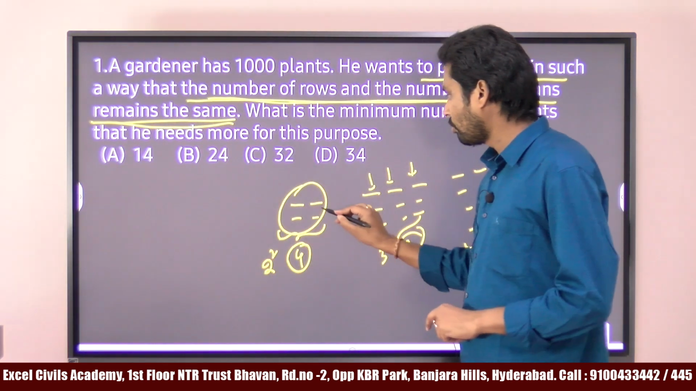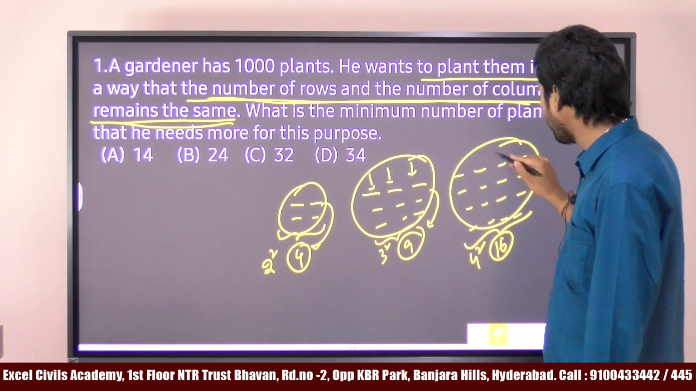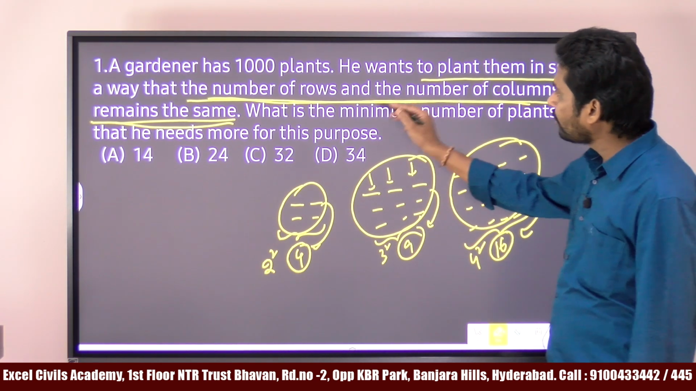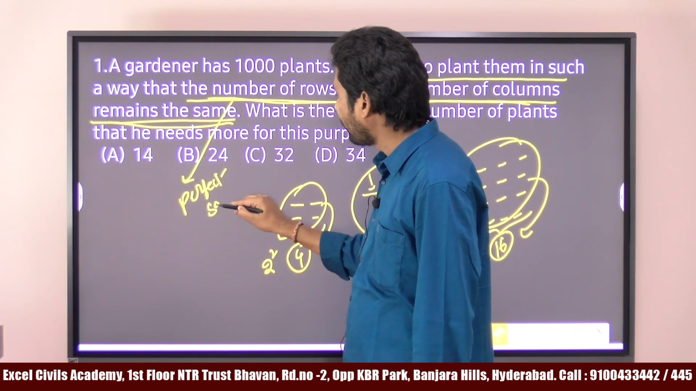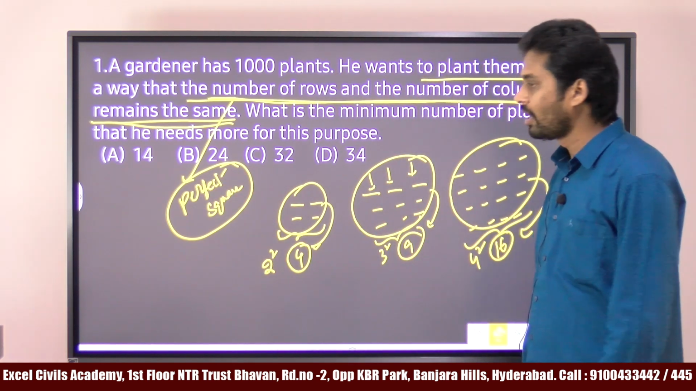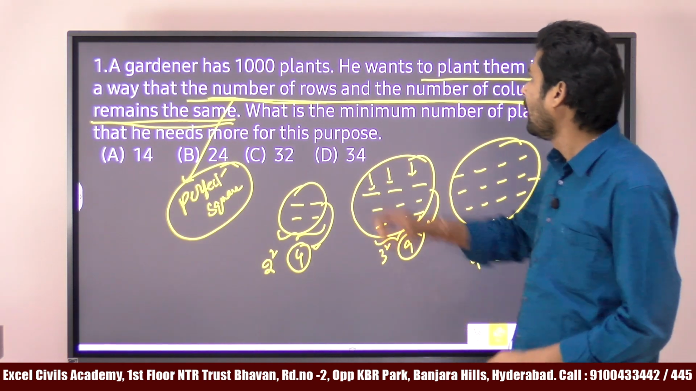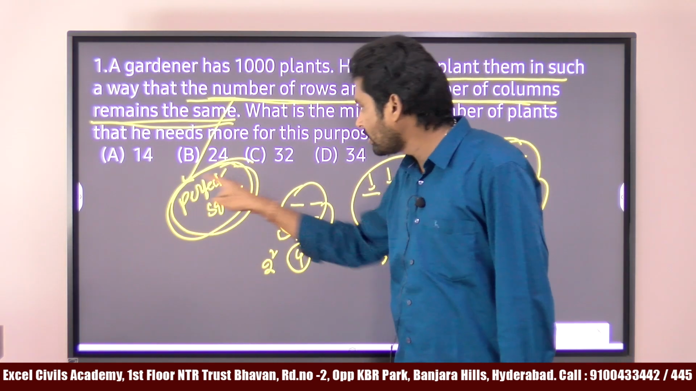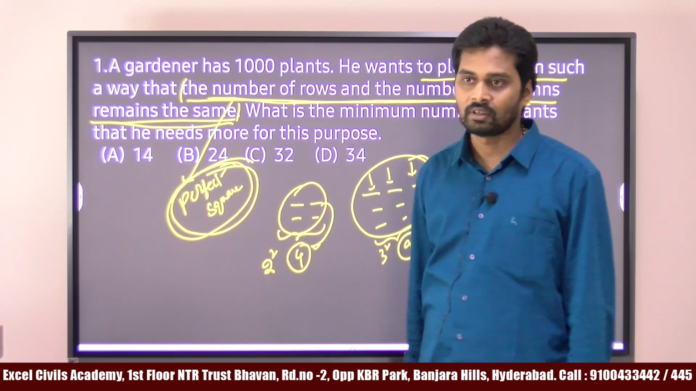So you can see that the total number of plants here is 4. If I take 3 rows and 3 columns, 9. 4 rows and 4 columns means 16. All these numbers are perfect square numbers. In order to satisfy the condition, the final answer should be a perfect square. You remember one point. Whenever you see this condition in any problem, that the number of rows and the number of columns remains the same, the final answer should always be a perfect square. This is the clue from this.